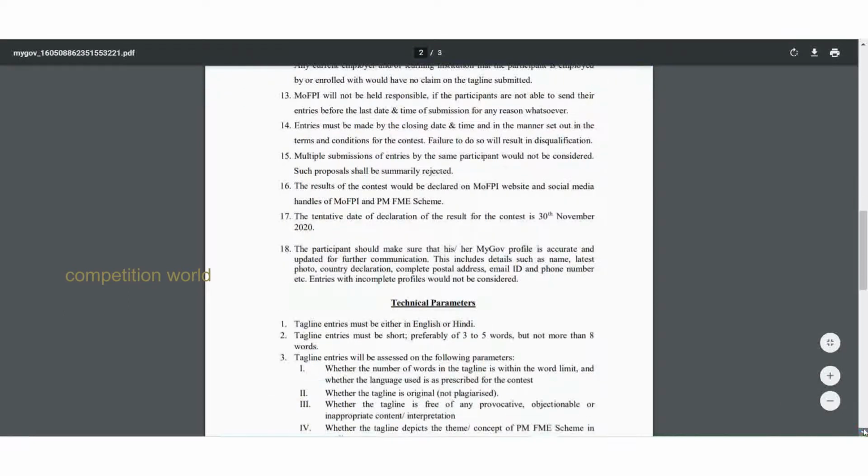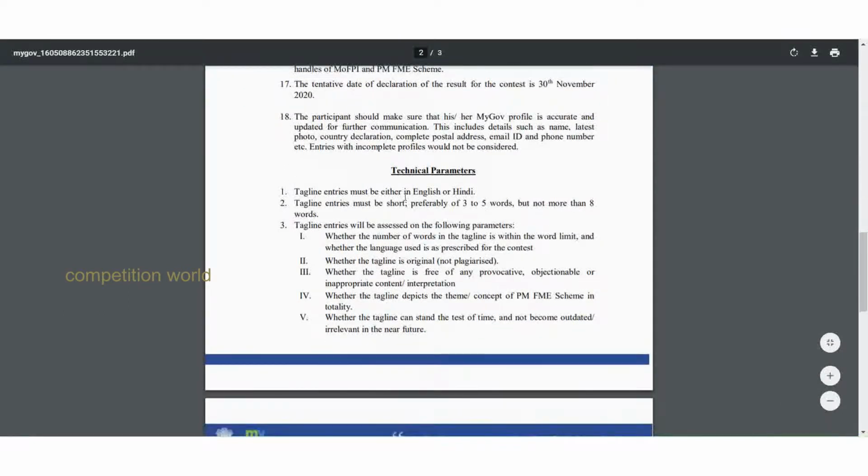Now the technical parameters. Tagline entries must be in either English or Hindi. You should give the tagline either in English or Hindi. Tagline entries must be short. You know what a tagline is. You have heard many brand taglines, so you should know what taglines are.